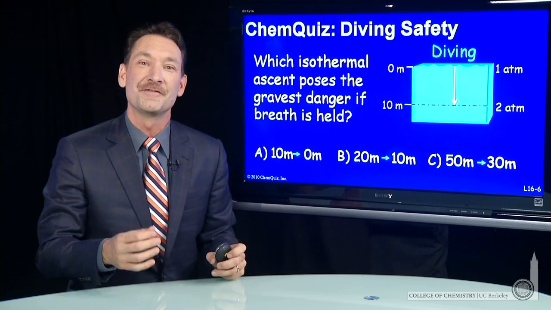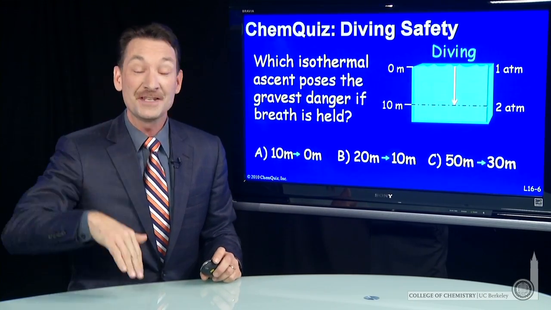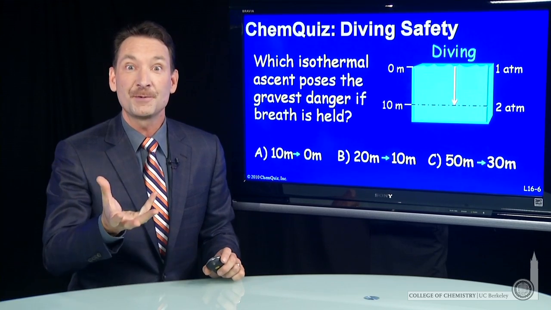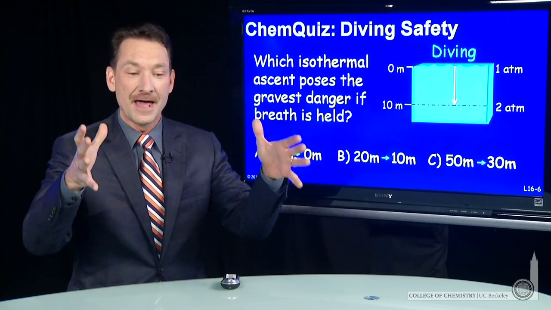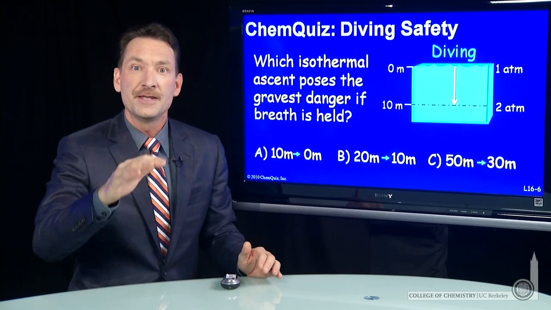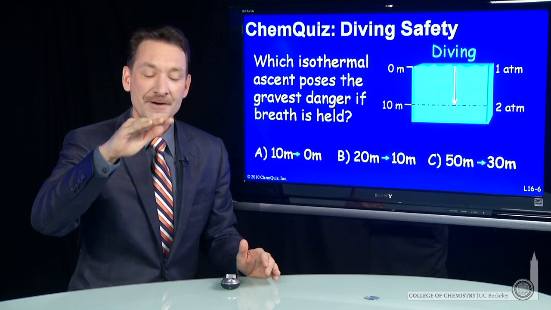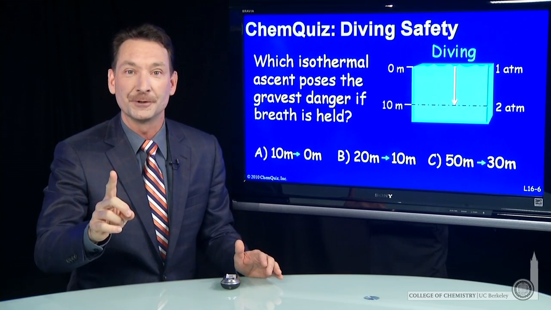An interesting application of the ideal gas law is swimming and diving. When you dive beneath the surface of water, your body experiences an increase in pressure. That's because the water has mass, and that mass pushing down on your body increases pressure. For every 10 meters in depth, you get an additional 1 atmosphere of pressure.